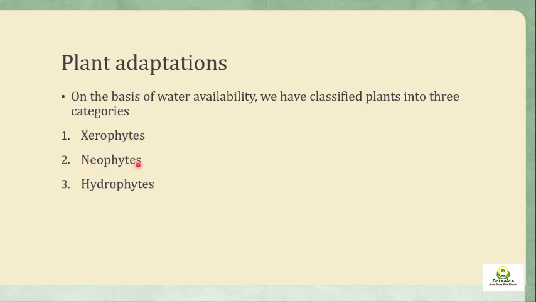So these are the three categories, which are the xerophytes, mesophytes and hydrophytes, and we will discuss the morphological, physiological and anatomical changes which occur in these plants according to the different habitats, according to the desert habitat, the forest habitat, and hydrophytes which are living within the water.